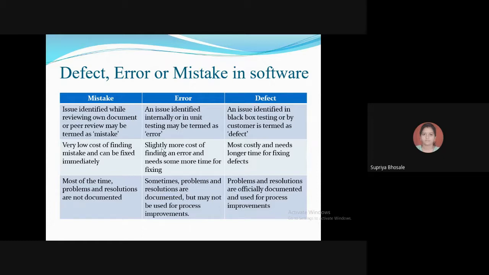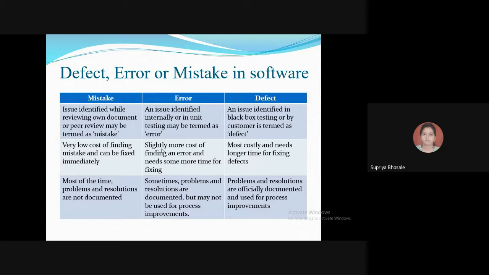So a 4 marks question is based on this point also. Whenever we see these terms at first, we may feel that all these concepts are equal, but there is a difference. So what is a mistake?